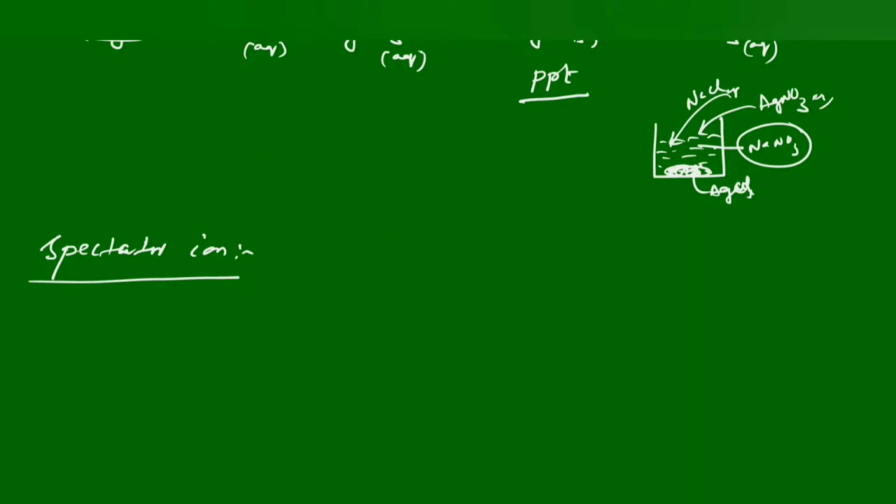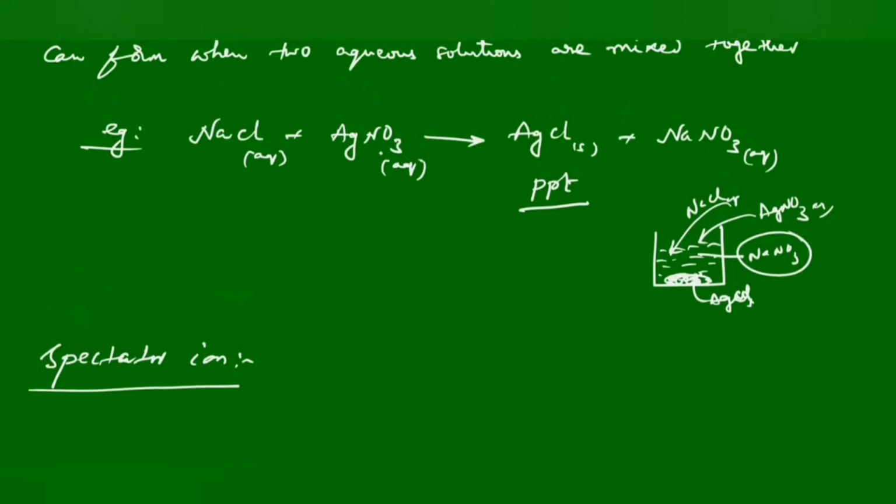Taking the previous example, NaCl undergoes complete ionization to give Na plus and Cl minus, and AgNO3 also undergoes complete ionization to give Ag plus and NO3 minus. AgCl is insoluble, but NaNO3 gives Na plus and NO3 minus.